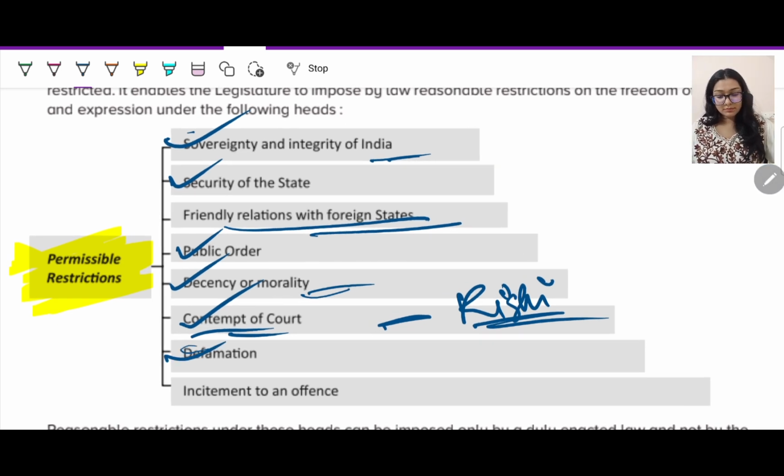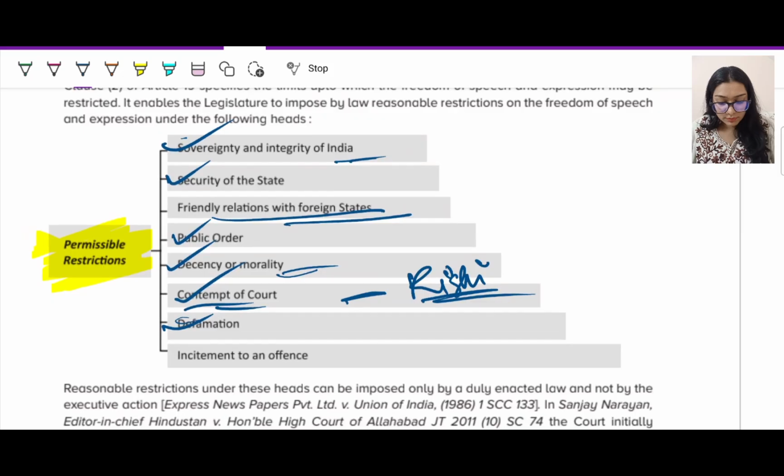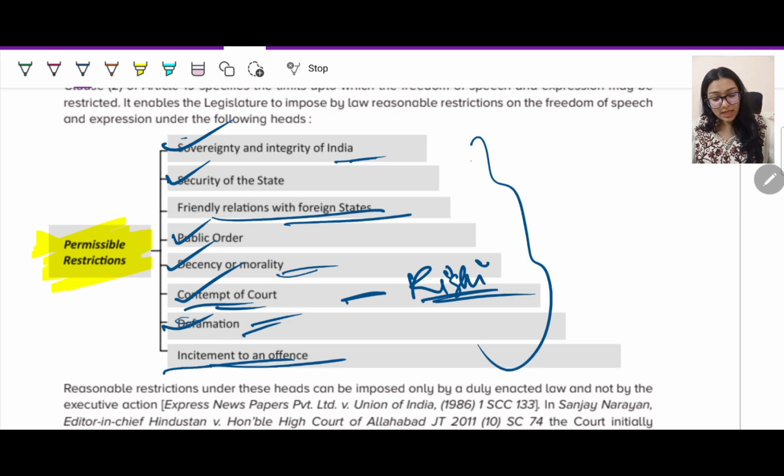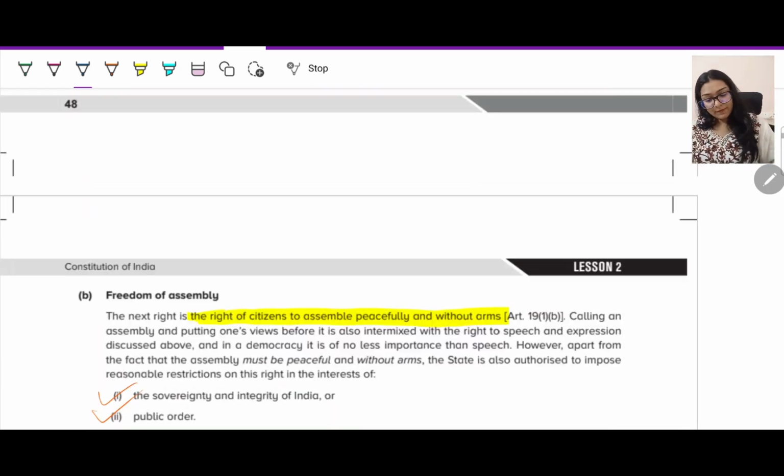Defamation itself is another thing. Defamation means you're trying to insult, you're trying to tarnish someone's image. That is again not allowed. You can file a defamation case if this is false and somebody is trying to tarnish your image, so you can go ahead and file a case against them. So defamation is again not allowed. And incitement of an offense, any kind of statement under your freedom of speech and expression which can give birth to any offense, that is also not allowed, right?